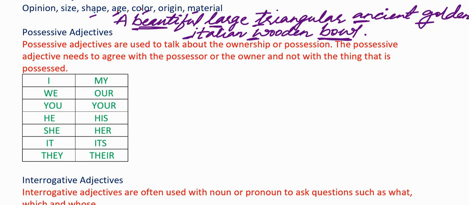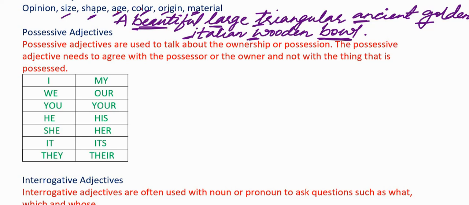This is how you write multiple adjectives in a sentence. This is the order. First comes opinion, then comes size, and then shape, followed by age, color, origin and material. You should never shift this order.